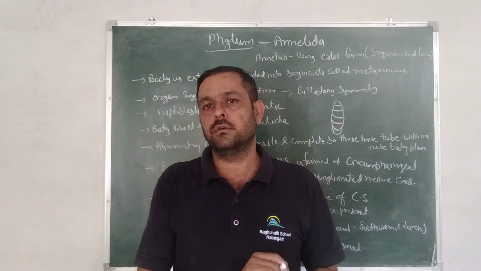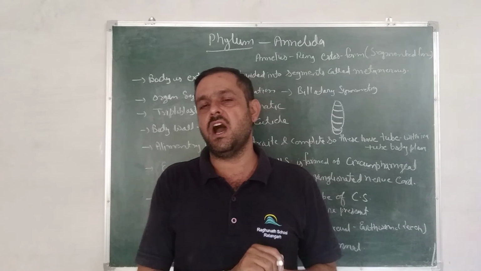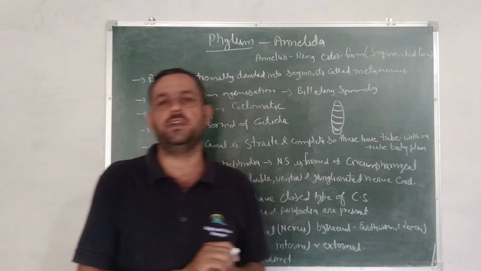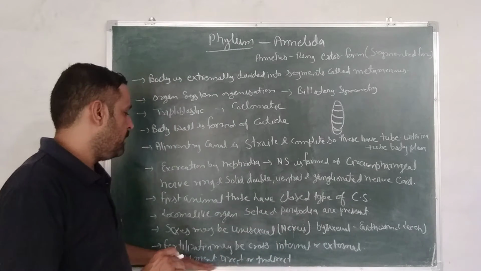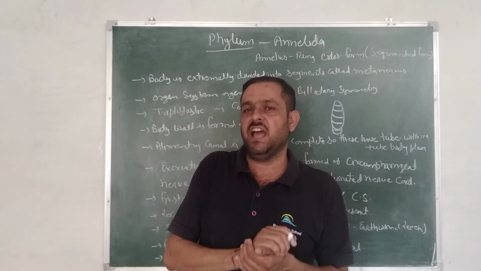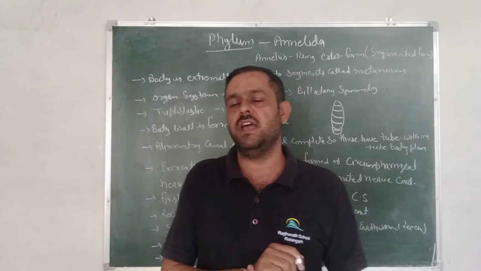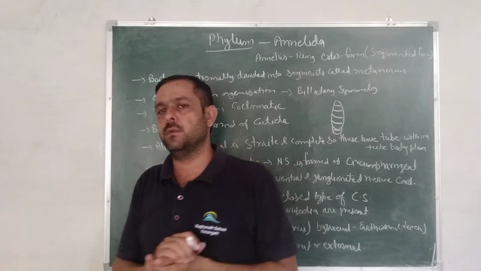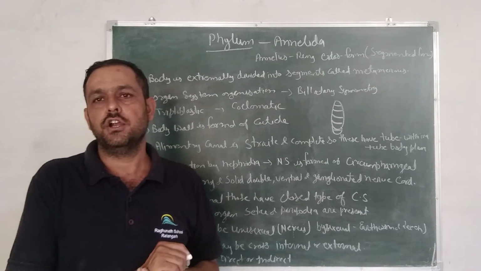Fertilization may be internal or external, but they need another organism for fertilization. So this type of fertilization is called cross fertilization. Development may be direct or indirect. If the larva stage is present in the process of development, then it is indirect development, and if the larva stage is not present, then it is called direct development.